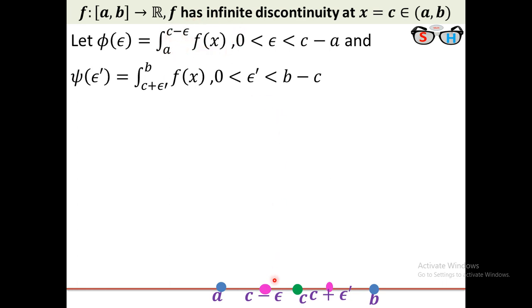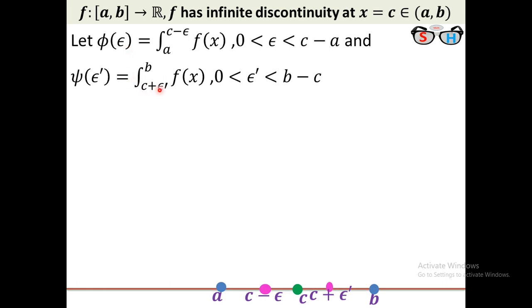If epsilon tends to 0, then c minus epsilon will tend to c. If you take epsilon tends to 0, then the point c minus epsilon gradually tends to c. In that case, the integration from a to c minus epsilon will converge to the integration from a to c, provided the limit of phi exists as epsilon tends to 0.